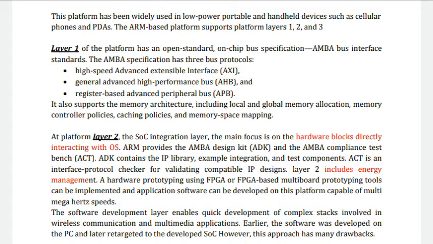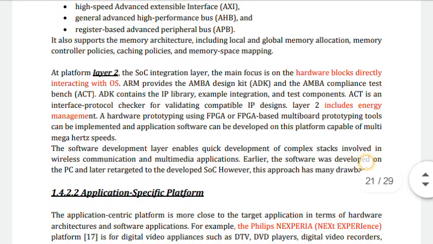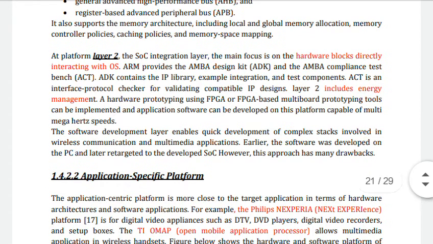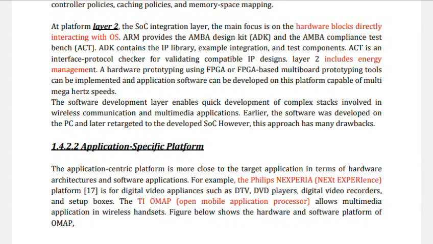It also supports the memory architecture, that is local and global memory allocation, and the memory controller, concentrating mainly on the memories. At platform layer 2, the SoC integration layer, the main focus is on the hardware blocks directly interacting with the operating system.